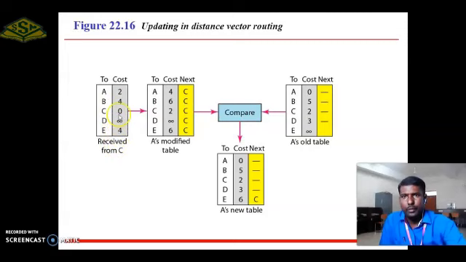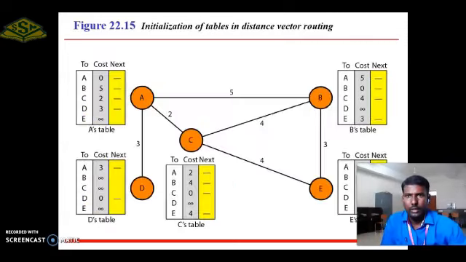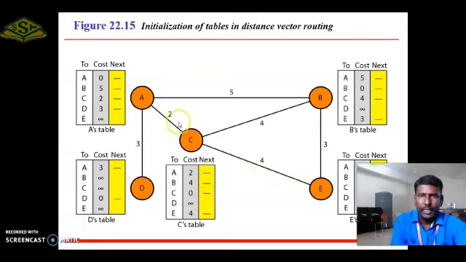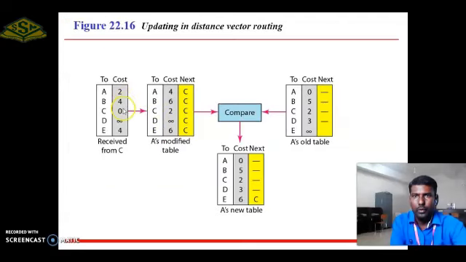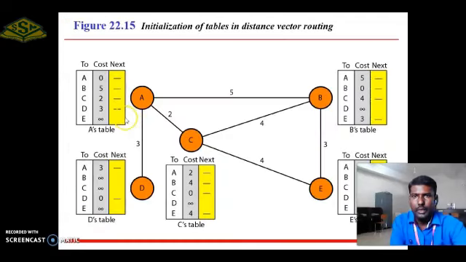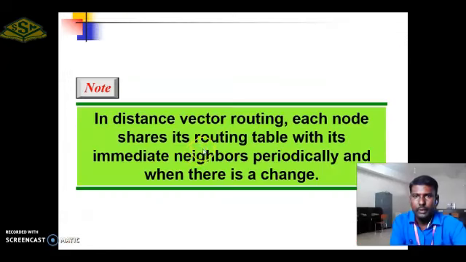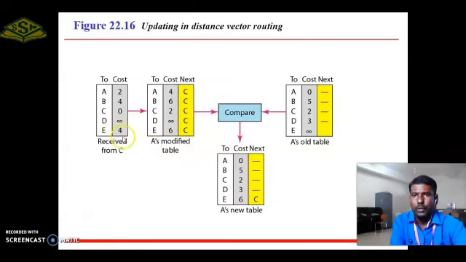First, received from C. Taking the C table, node A to A is 2, A to B is 4, A to C is 0, and A to E is 4. Then the modified table is 4, 6.